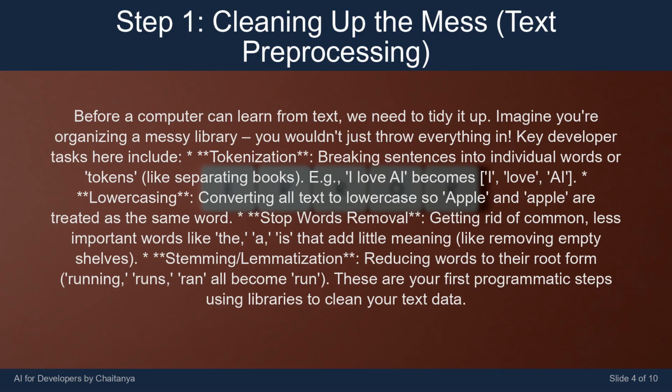Lowercasing, converting all text to lowercase so "Apple" and "apple" are treated as the same word. Stop words removal, getting rid of common, less important words like "the" and "is" that add little meaning, like removing empty shelves. Stemming and lemmatization, reducing words to their root form. Running, runs, ran, all become run. These are your first programmatic steps using libraries to clean your text data.